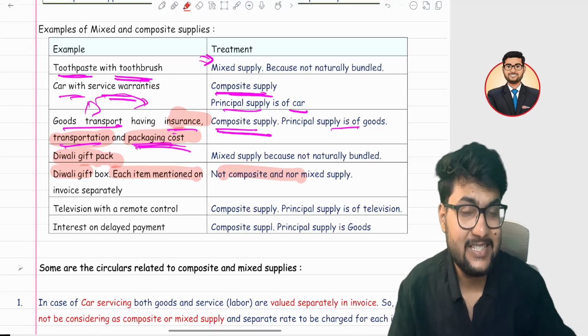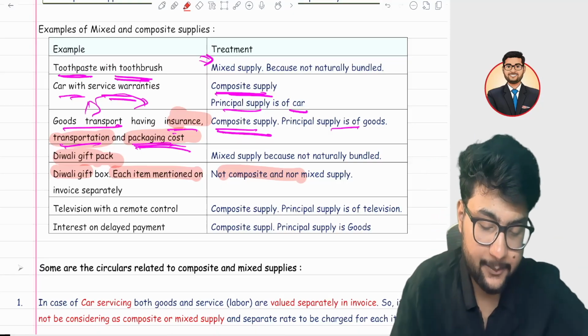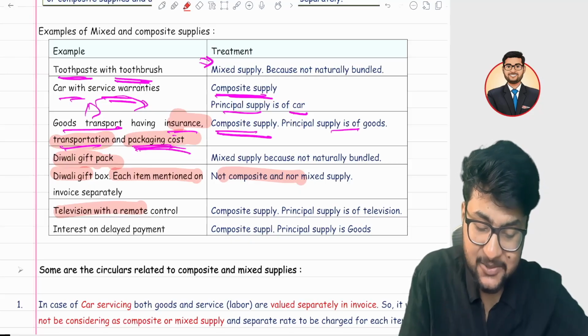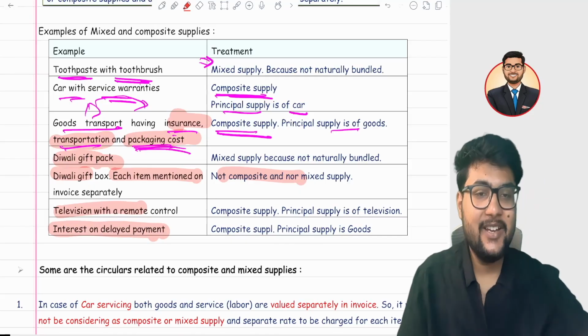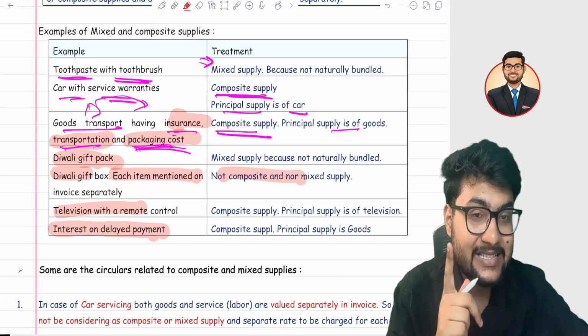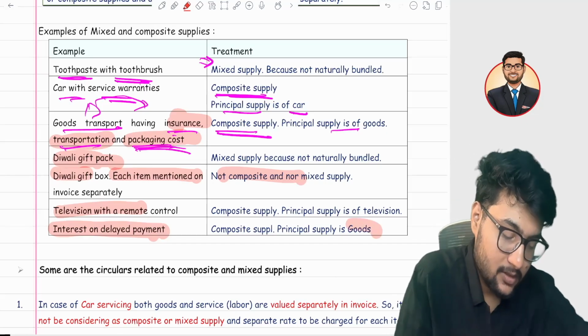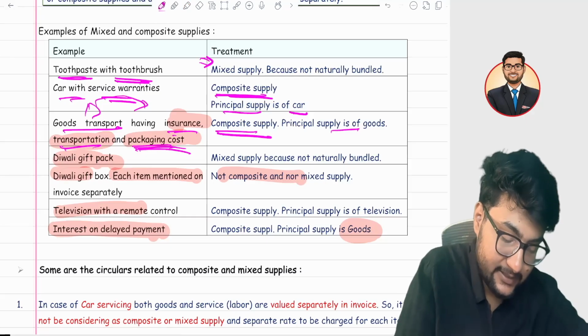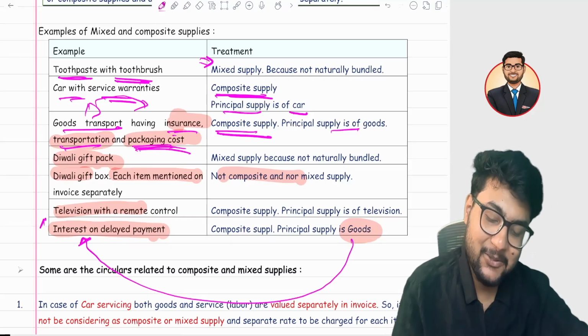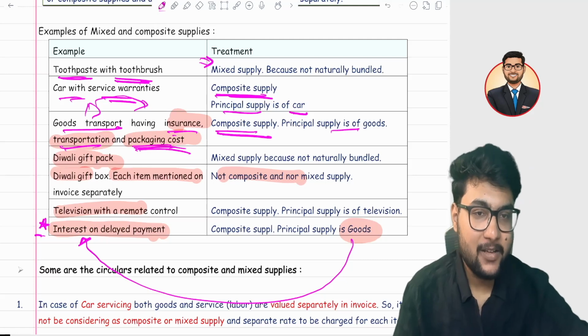They will charge a separate rate for each item. Television with a remote, again composite. Interest on delayed payment is very interesting. In that case, the main supply is of goods, and on the interest, the goods rate will apply. So interest on delayed payment is also a composite supply.